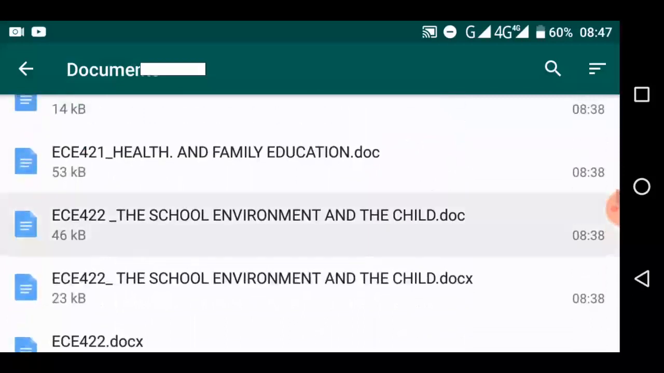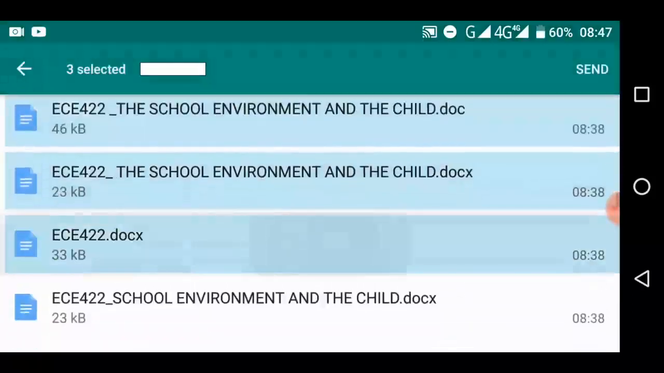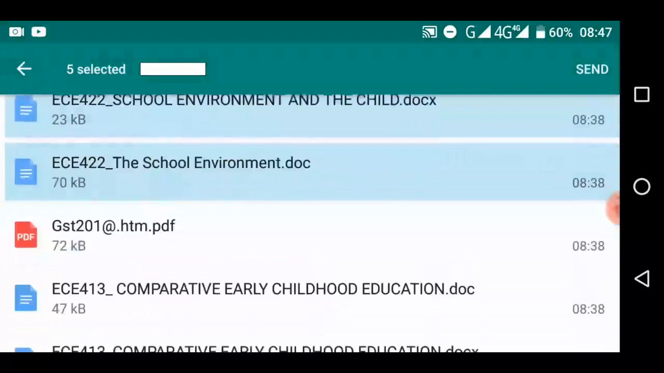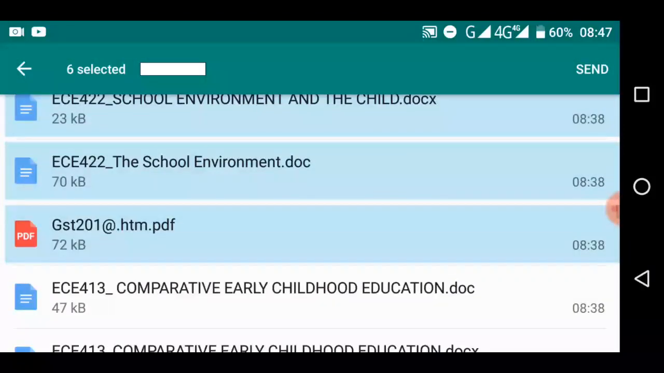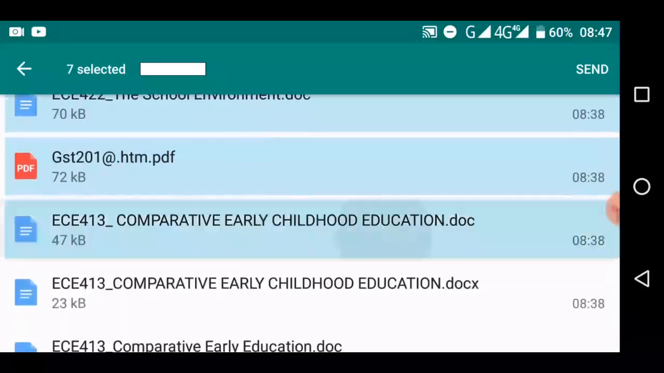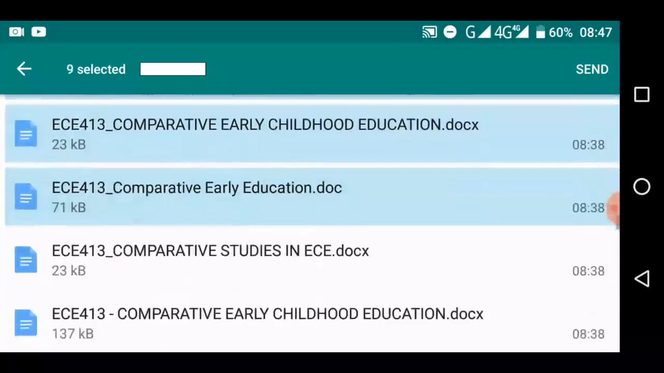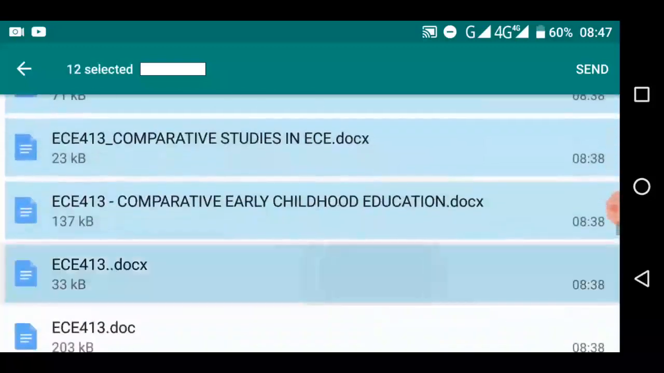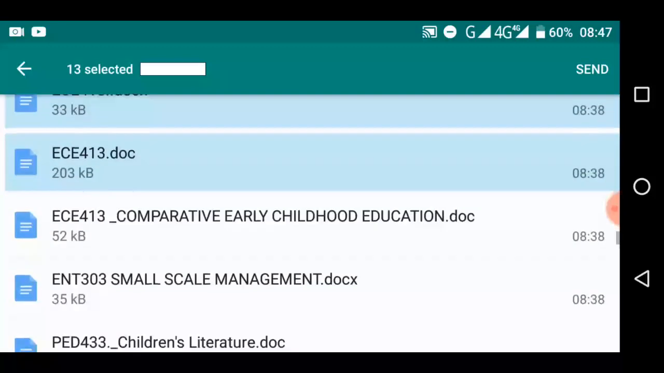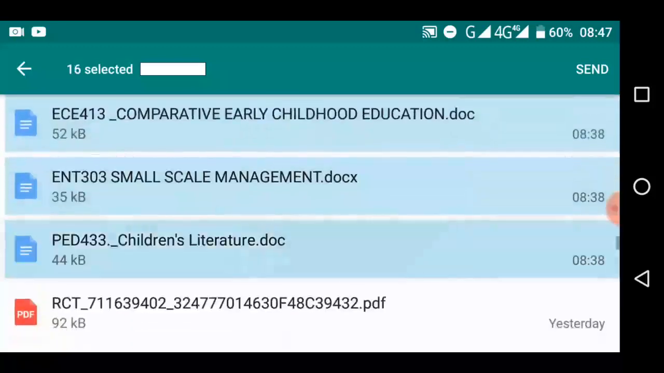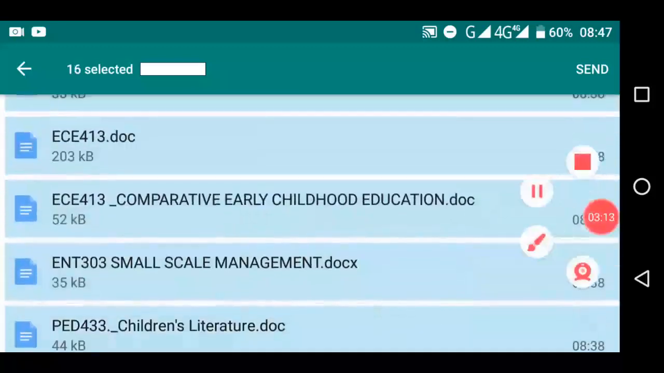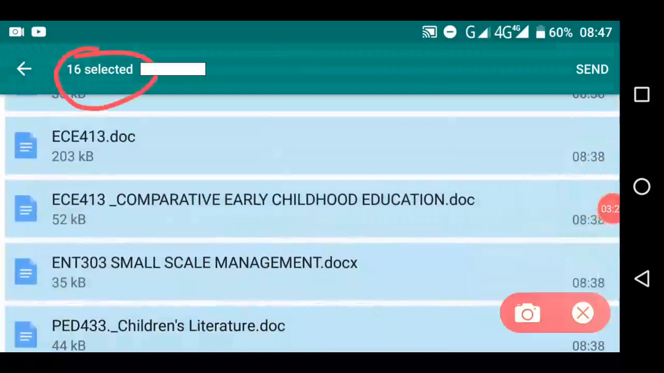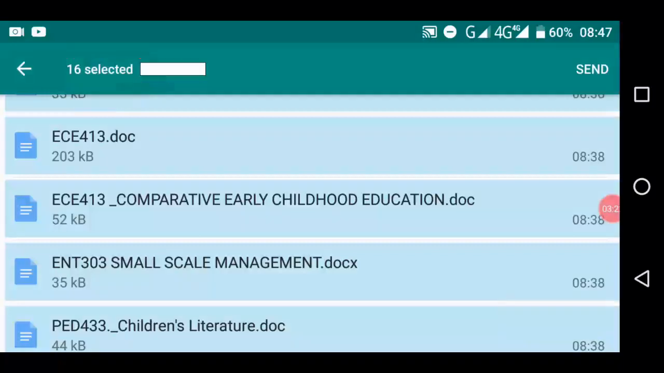So I'll continue from here. 422. These are from different semesters. GST 201, we picked one, the other one at the other time, and one is here. Then look at the 413. 30 plus how many do we have here? Just look at this. 30 plus 16 is 46 past questions for 1,500 naira. This person would have had more.